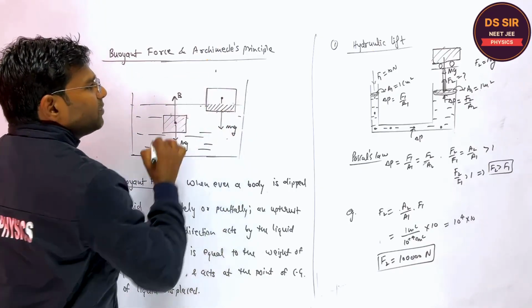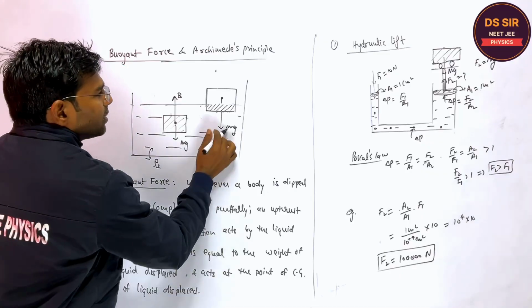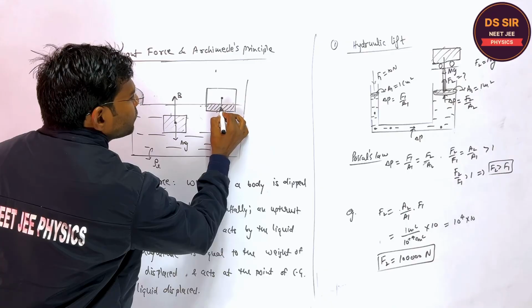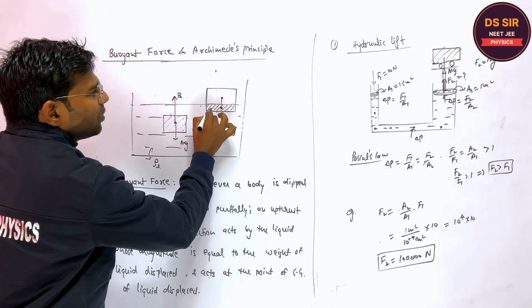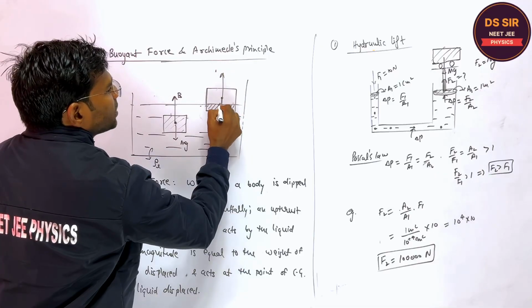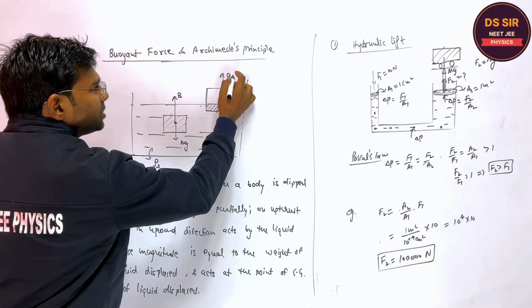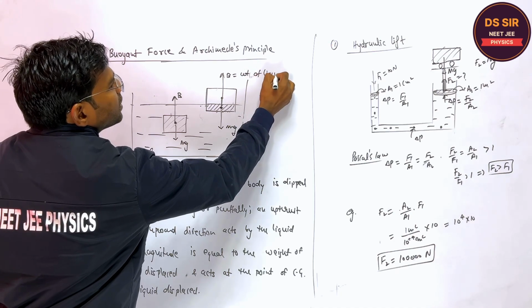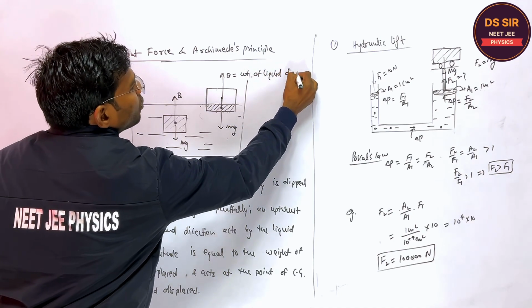This is the center of gravity of the body, and the mg acts upon this, but the buoyant force will act at the center of gravity of the liquid displaced, right? So this is the point of application of buoyancy, and this is equal to the weight of liquid displaced. You understand or not?